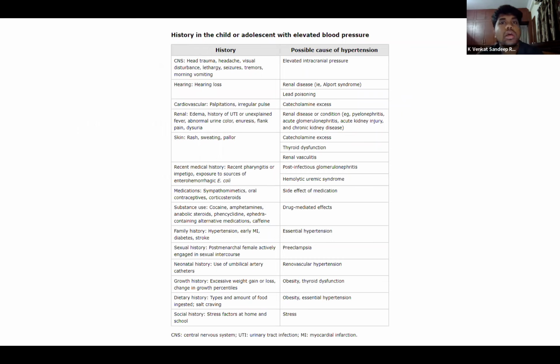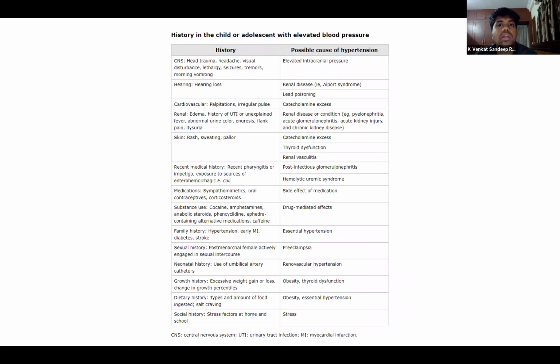Proper history should be taken, and all the symptoms from the patient should be elicited to know the possible cause of hypertension. The parents may tell you that the child has been suffering from headache, visual disturbances, or other symptoms in case of elevated intracranial pressure. In renal disease like Alport syndrome, there could be hearing loss.